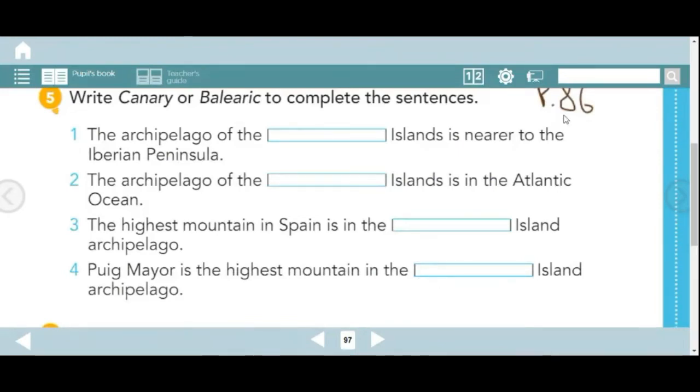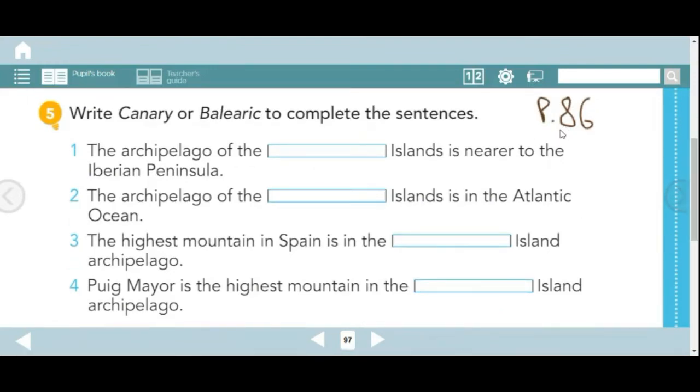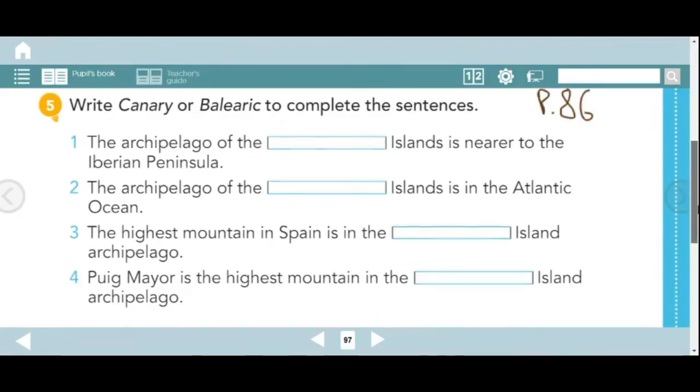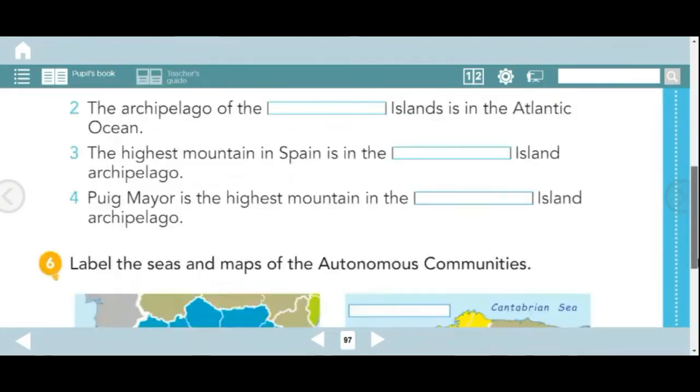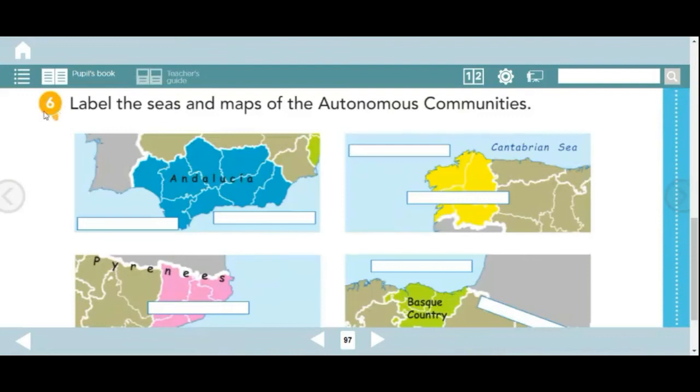If you cannot remember, go to page 87. We did an activity about the Balearic and the Canary Island archipelago, and you will see all the information. In this activity, we were talking about how the Canary Islands have got 7 islands and the Balearic 5. And this is what you have to do, write Canary or Balearic. If you don't know how to do it, read page 86 and page 87, and you have to complete these spaces. And the last activity, activity number 6.